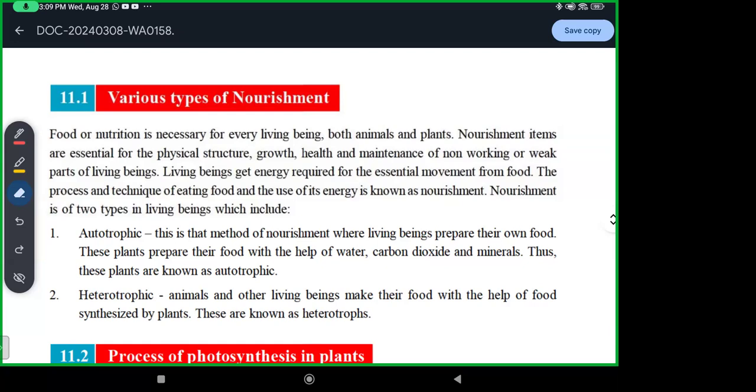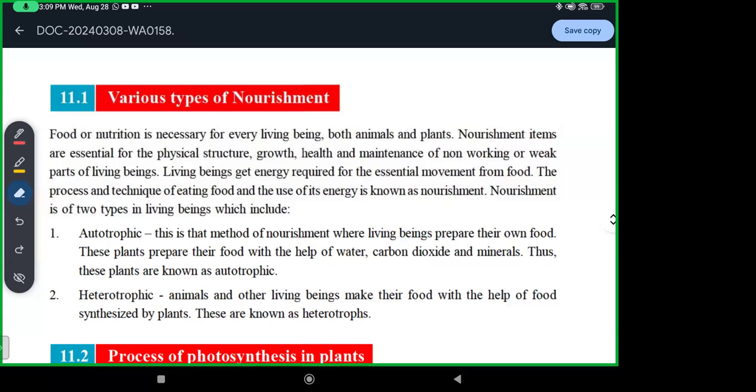The process and technique of eating food and the use of its energy is known as nourishment. The process of eating food and the use of that energy which is obtained from food is nourishment.